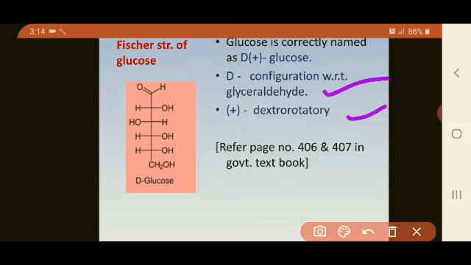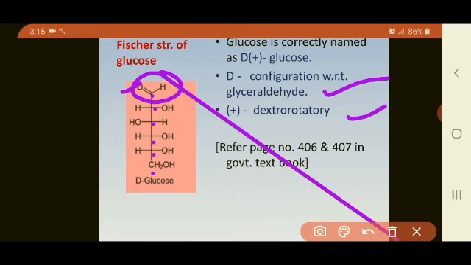The first carbon atom has CHO, that is, glucose consists of a straight chain of 6 carbon atoms. So 6 carbon atoms are shown here, one by one in a straight line. Then it consists of a CO group, that is the carbonyl group, shown here as C double bond O. This carbonyl group is present in the form of an aldehyde, so it is CHO.